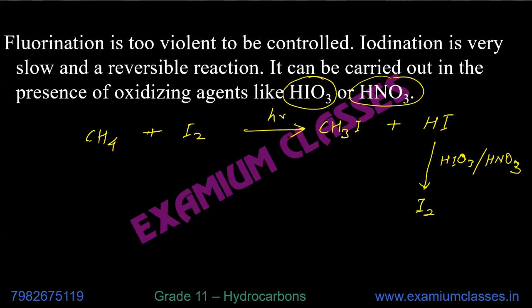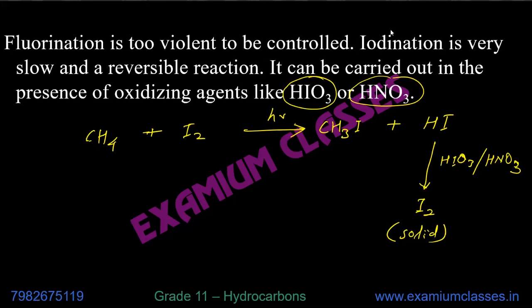For the reaction to be reversible, HI should be there. But because HI is converted to I2, which is ultimately solid, that's why HIO3 or HNO3 is required.